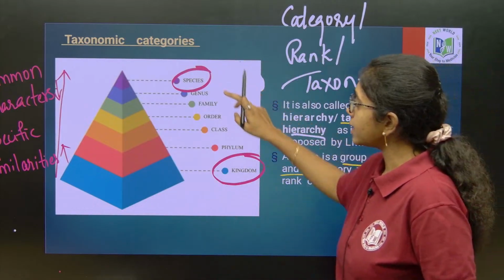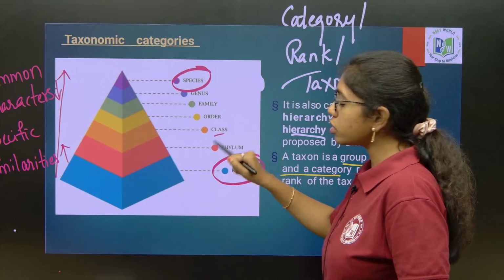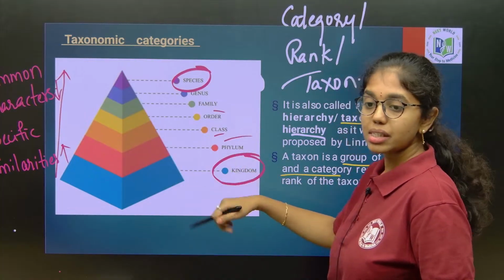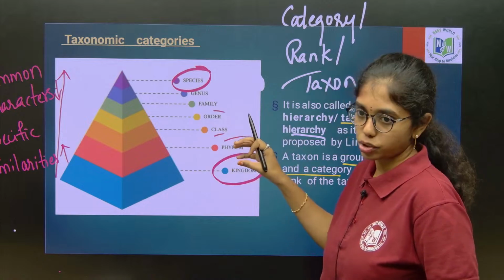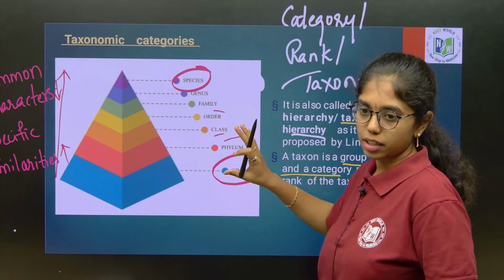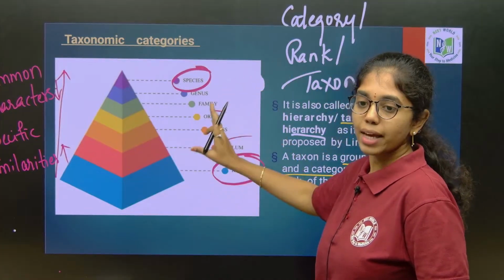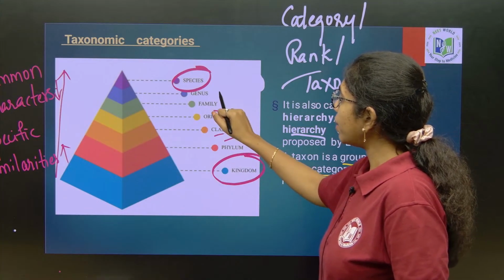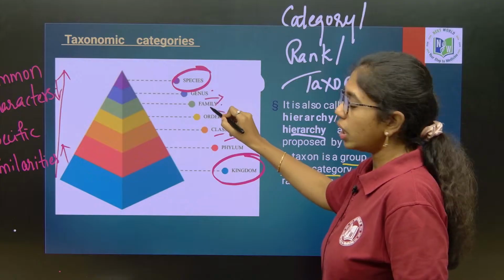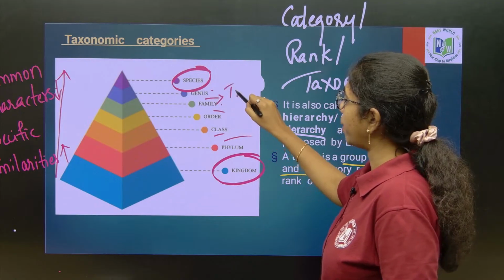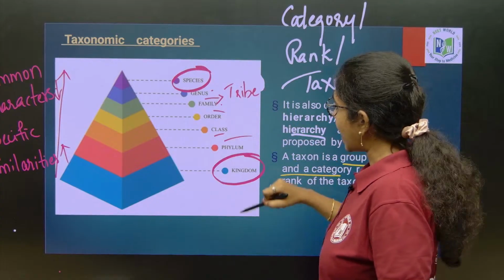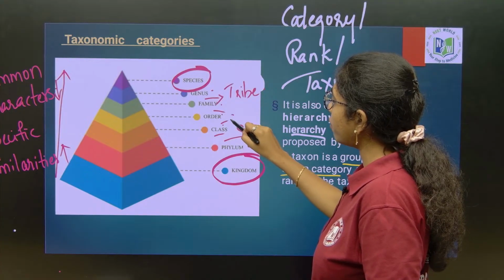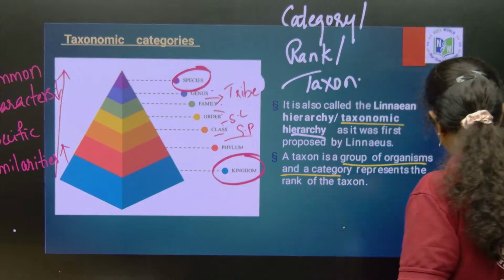See, these are the 7 obligate categories, right. In between these there can also be a few taxons like subclass, subfamily, subphylum, subdivision. These are other taxons, but they don't come under the obligate categories. Obligate means these are the compulsory ranks which are placed under the taxonomy. For example, in between genus and family we have one more rank which we call tribe. As such, in between phylum and class we have what? Subphylum. Class and order we have what? Subclass, like that. Okay. Any other doubt?